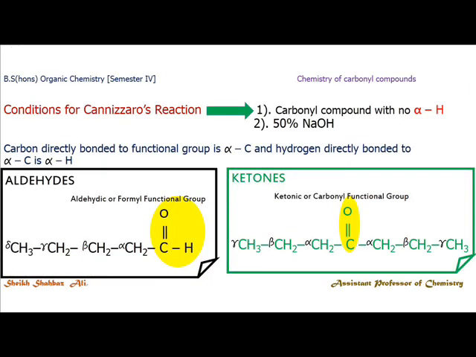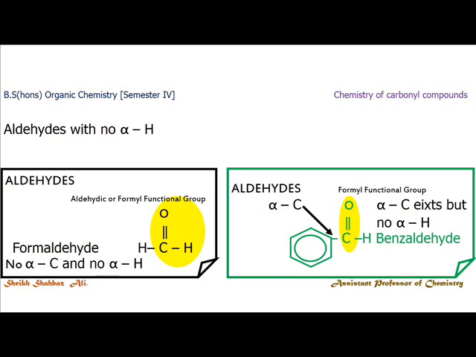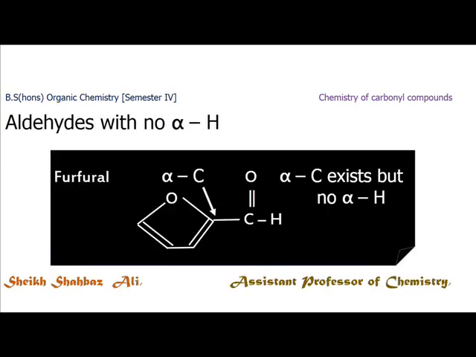Now look at the alpha carbon and alpha hydrogen and also the condition of Cannizzaro reaction. We will deal with formaldehyde and benzaldehyde. Formaldehyde has no alpha carbon, no alpha hydrogen. Benzaldehyde also has no alpha hydrogen, but alpha carbon is there. Similarly, furfural contains alpha carbon but no alpha hydrogen. These are the aldehydes with no alpha hydrogen, and we will discuss them.